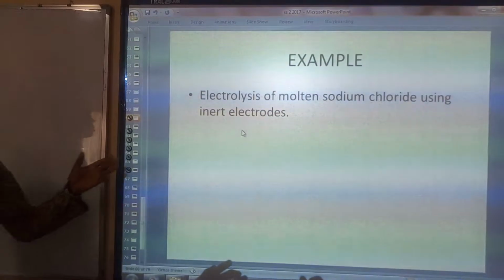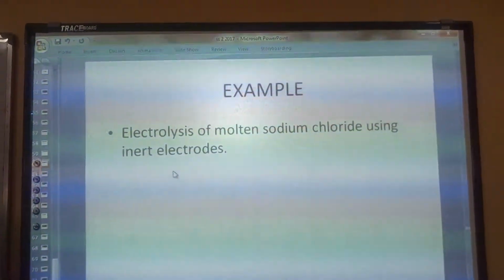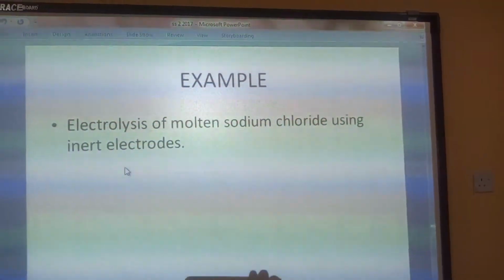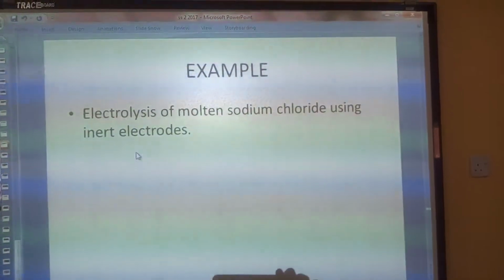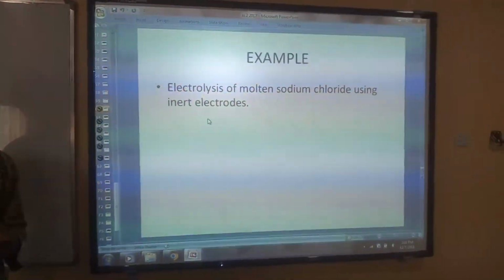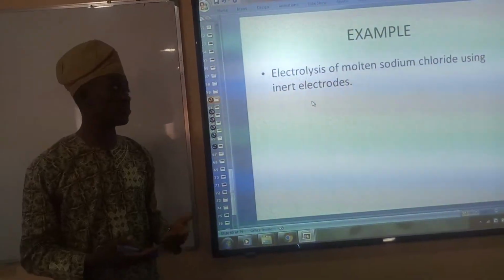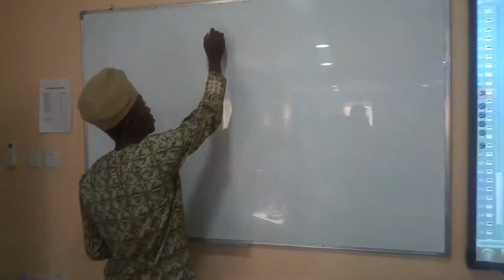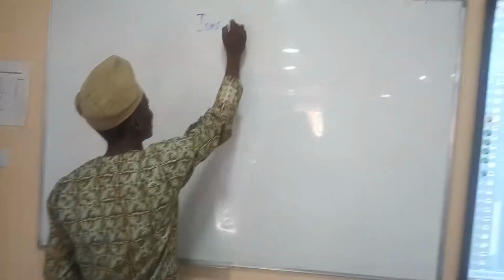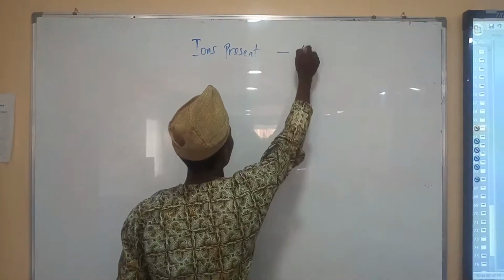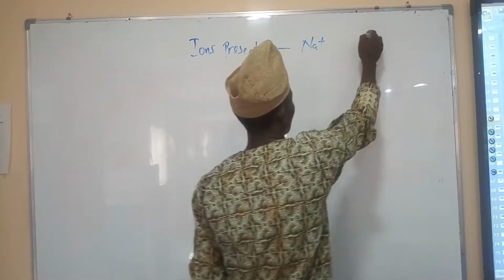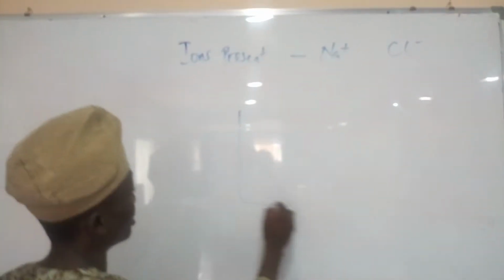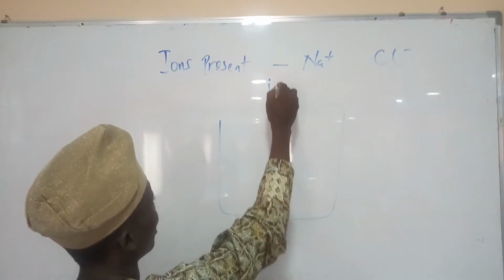Okay, now, let us consider this example: the electrolysis of molten sodium chloride using inert electrodes. I want us to take note of the word molten. When I say molten, I'm talking about the melted form of sodium chloride. And when using the melted form of sodium chloride, the only ions that are present are the sodium ion and the chloride ion.